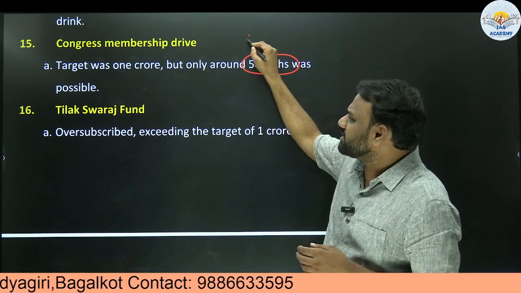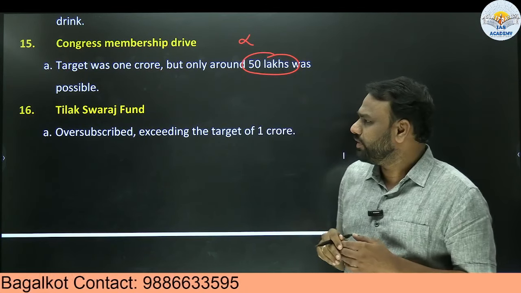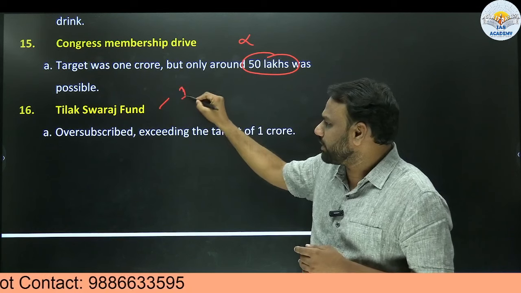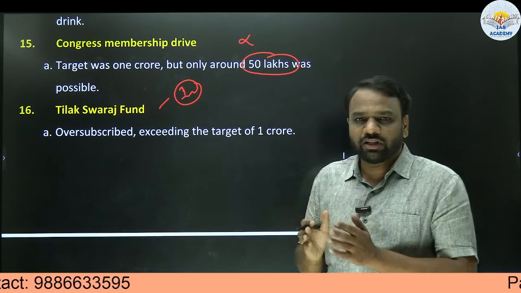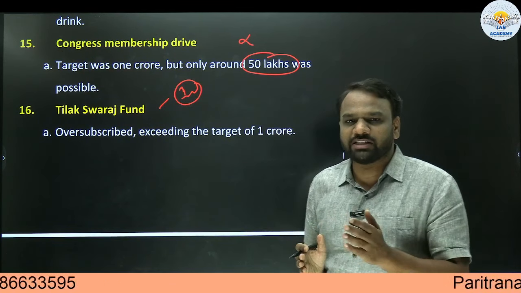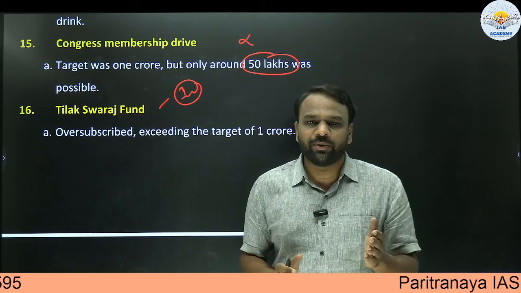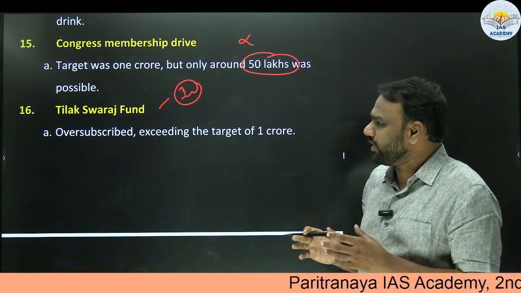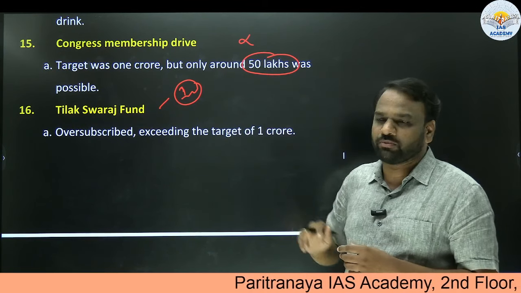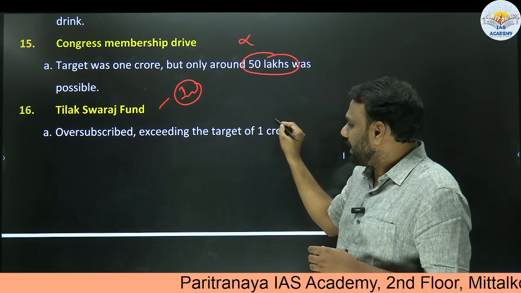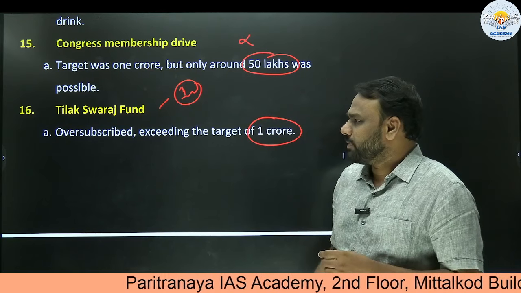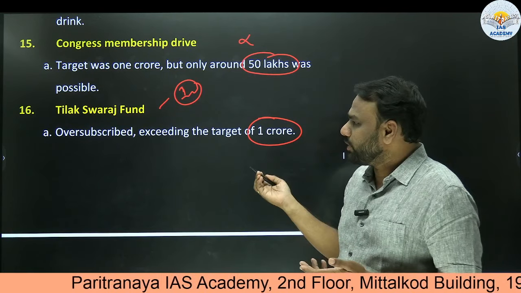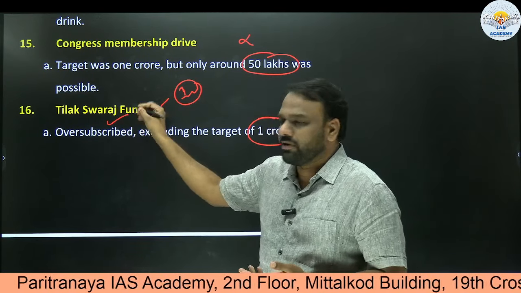So this point is not that important from the exam point of view. Next, Tilak Swaraj Fund, yes, important. So a question might be framed like this. Tilak Swaraj Fund was created as part of the Swadeshi movement, non-cooperation movement, civil disobedience movement. If such a question is posed, then we should be confident. It was created as part of the non-cooperation movement. Here the target was to collect 1 crore rupees, but the collection was more than 1 crore. So it was oversubscribed. Very important.